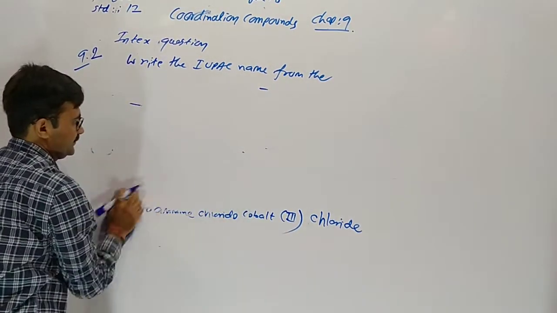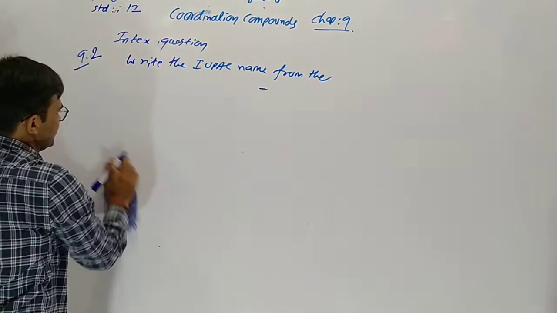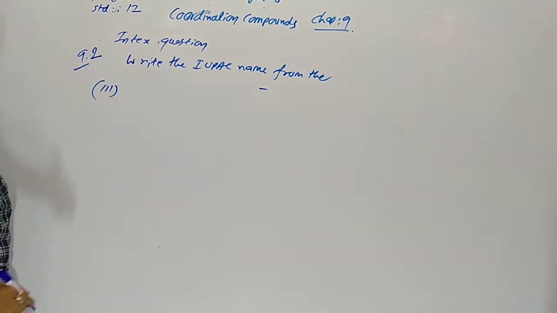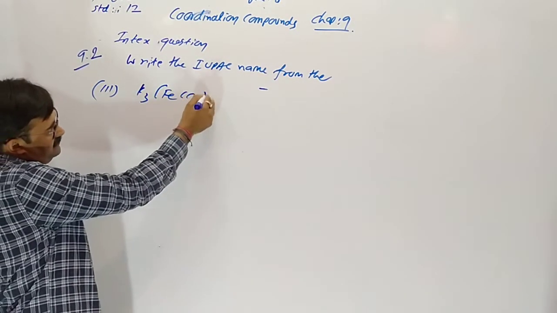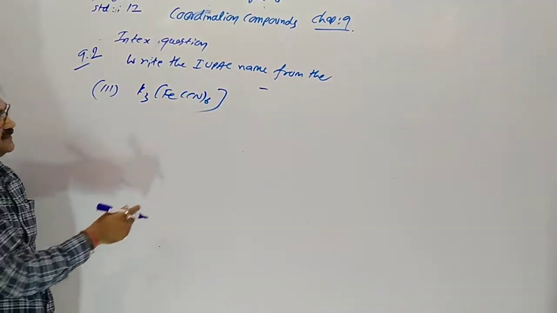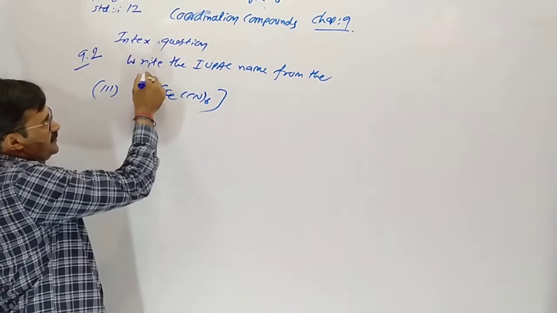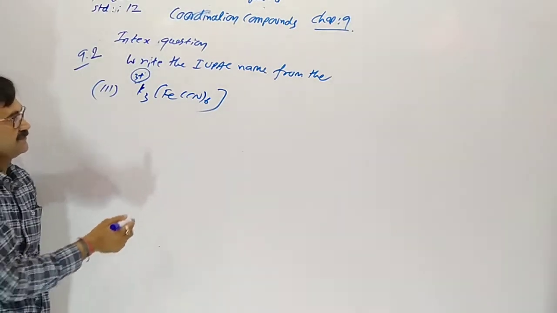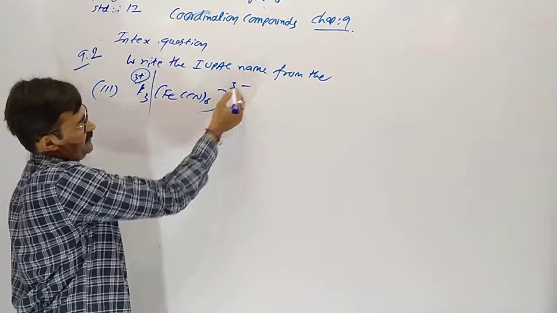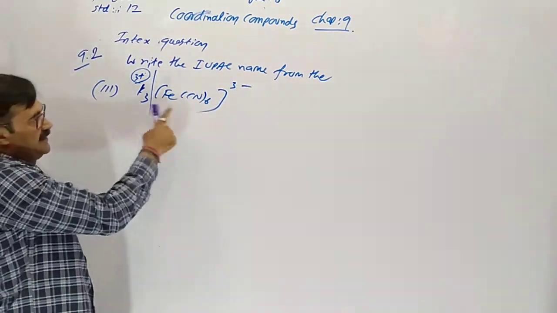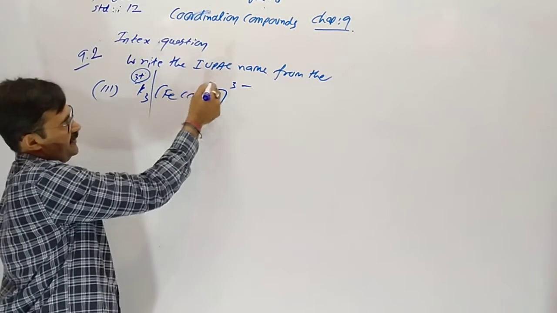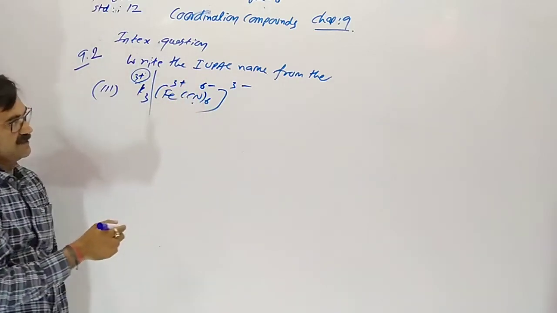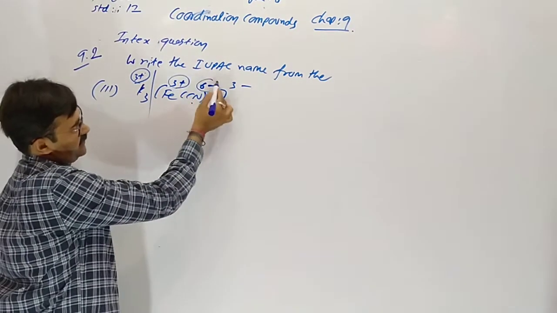Third one is like this, K3[Fe(CN)6]. Here positive part first, 3 potassium having plus 3. So this part having 3 minus. Understood? Balancing charge: 1 cyanide having minus 1, so 6 having 6 minus. So 3 plus, addition will be minus 3.